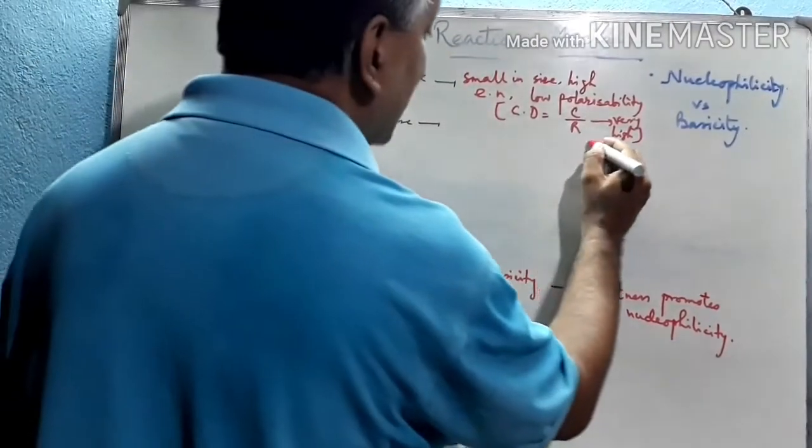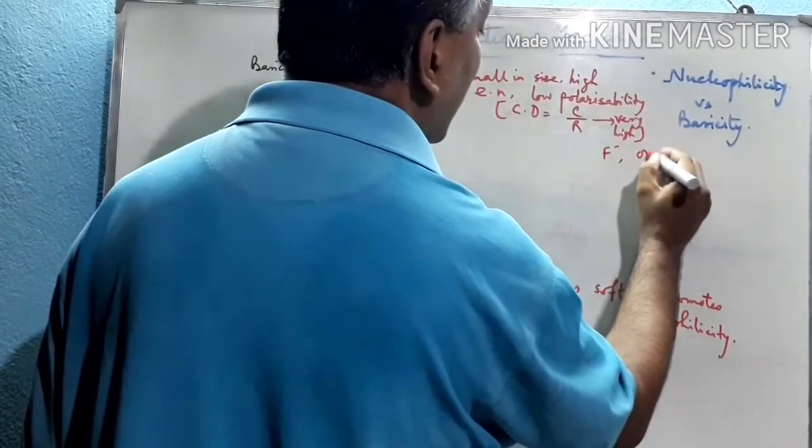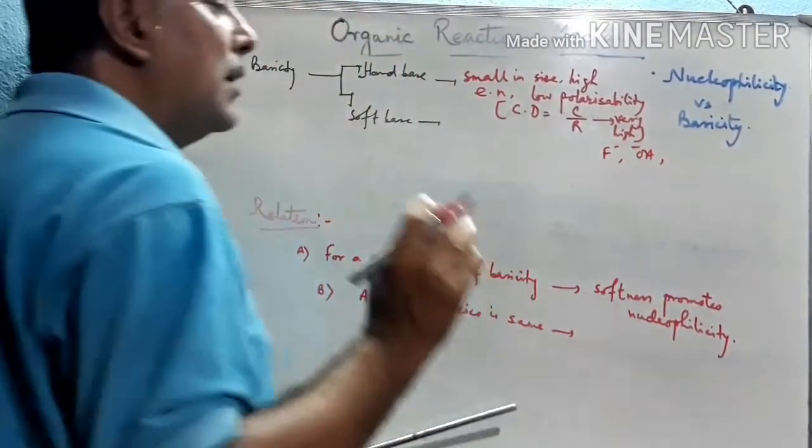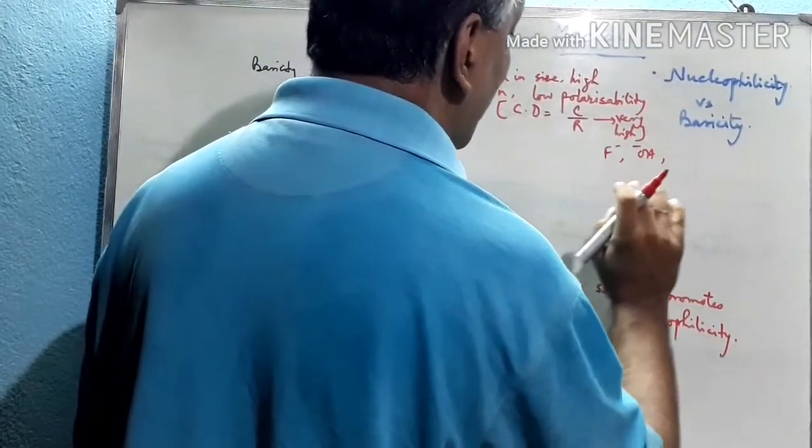Which are called hard bases? Some examples are fluoride, OH minus. These are called hard bases because charge density becomes very high, with high electronegativity, low polarizability, and so on.